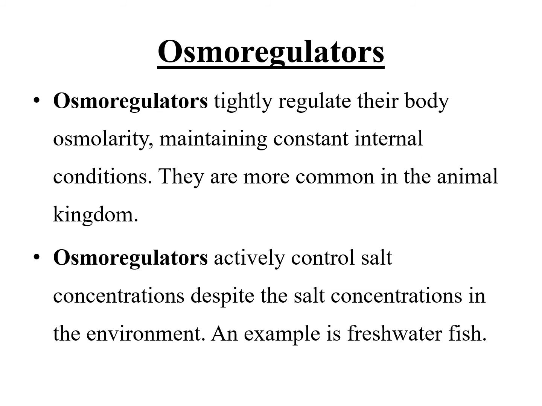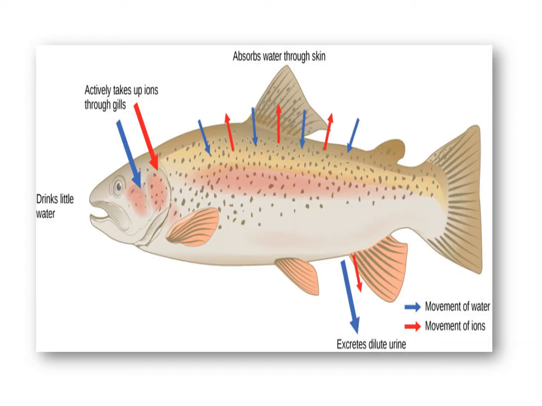Osmoregulators. Osmoregulators tightly regulate their body osmolarity and maintain constant internal conditions. They are more common in the animal kingdom. Osmoregulator activity controls salt concentration despite the salt concentration in the environment. An example is freshwater fish.